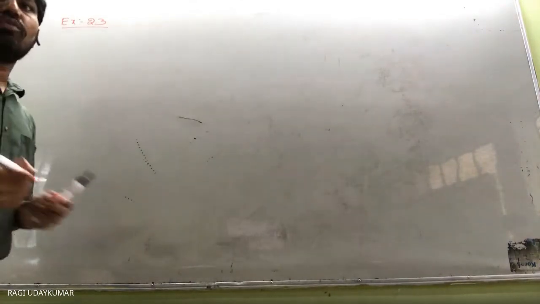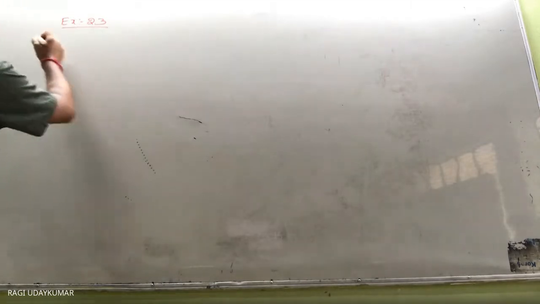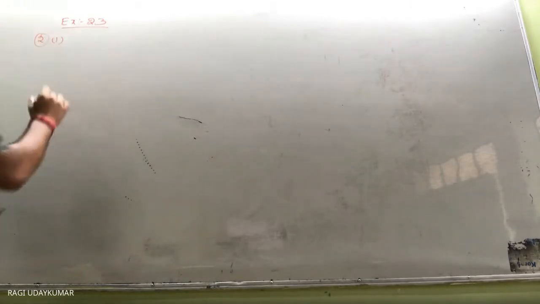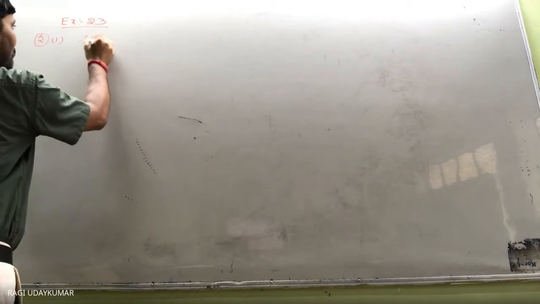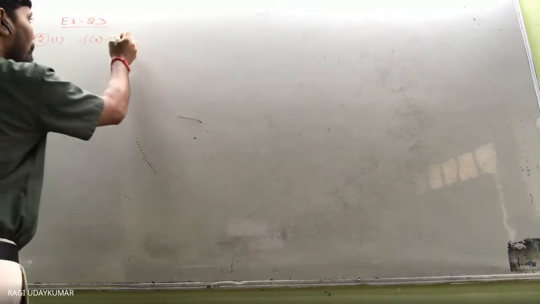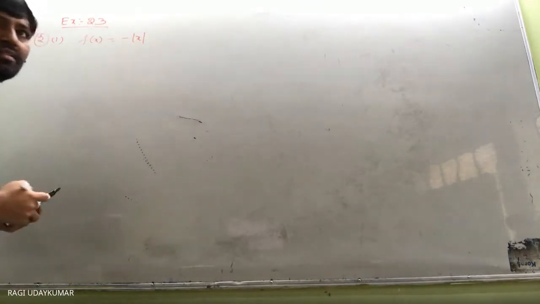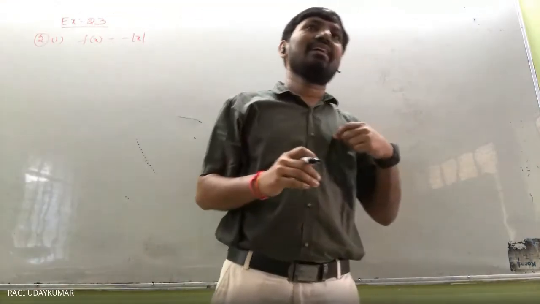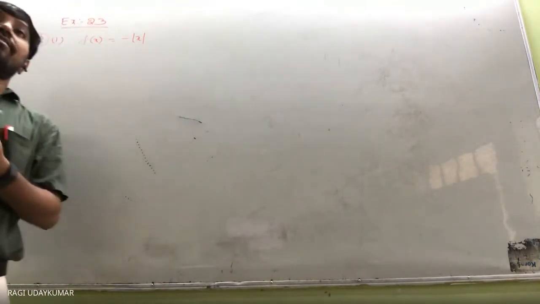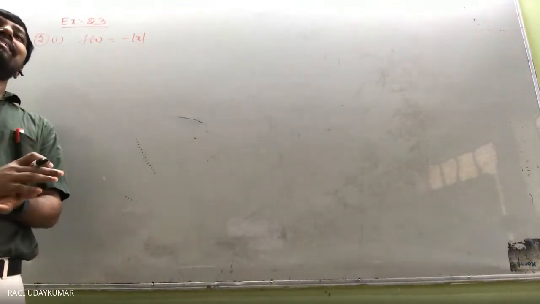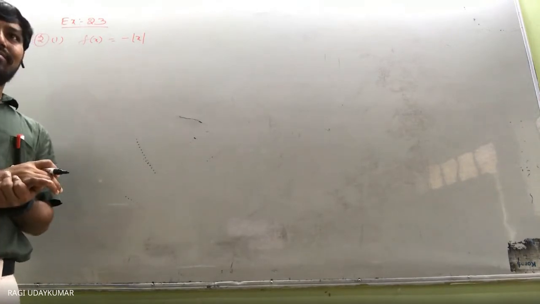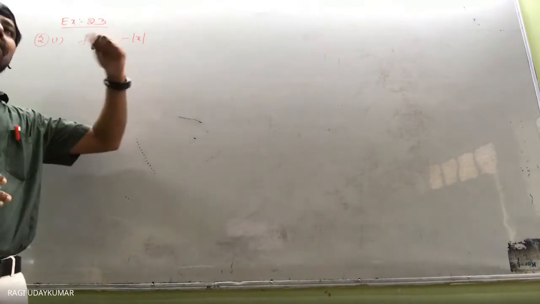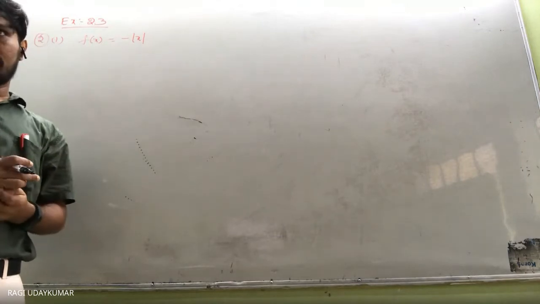Coming to the second question here, it is given to you that find the domain and range of the following functions. So the function is given f of x is equal to minus mod x. So how do we find out the domain? Where that function is defined, for what values of the x it is defined. This expression is defined for what values.